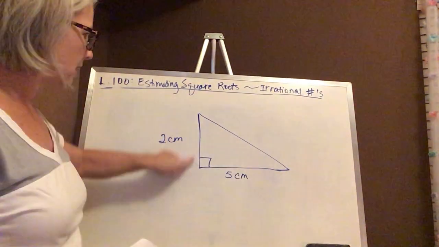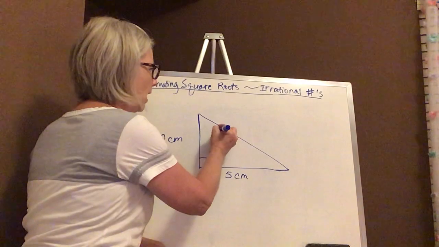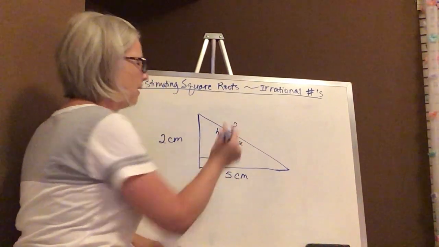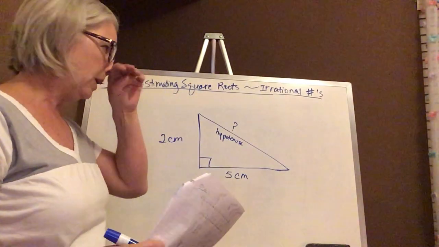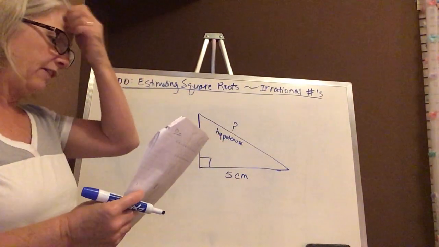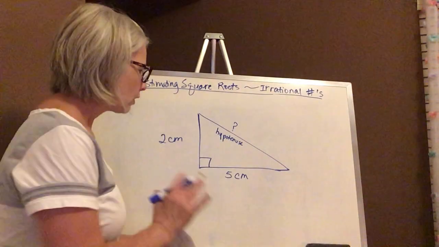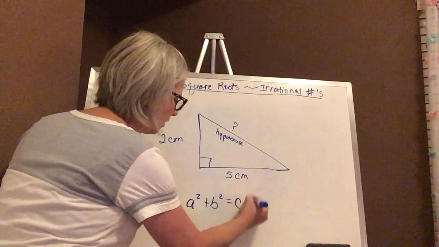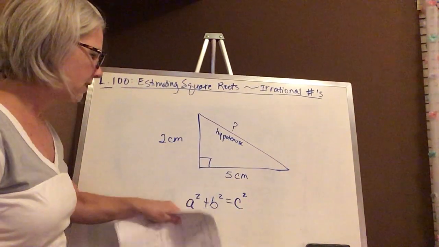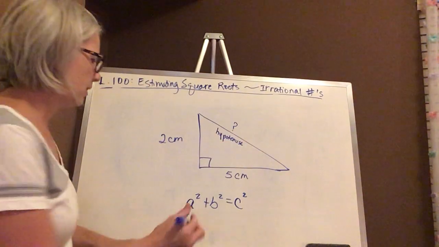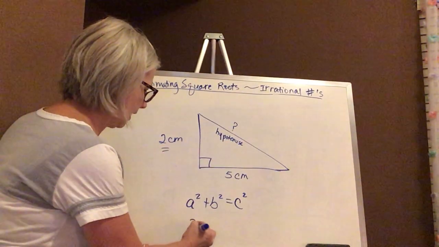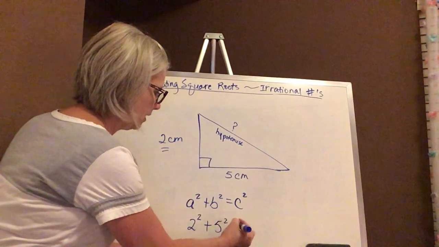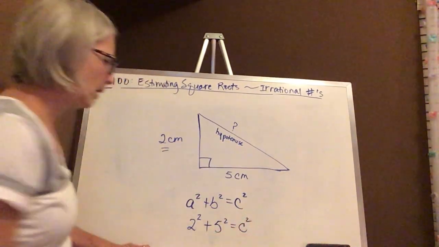We talked about this is a leg, and this is the hypotenuse. And in this case, I have a right triangle that does not have a measurement for the hypotenuse. So I want to use the Pythagorean theorem to figure out what that is. So watch how this works. We said it was a squared plus b squared equals c squared. These represent the legs, and c represents the hypotenuse. So I'm going to take my first leg and square it, and add to that my second leg squared, and it should give me my hypotenuse squared.